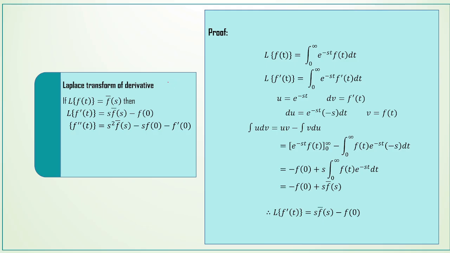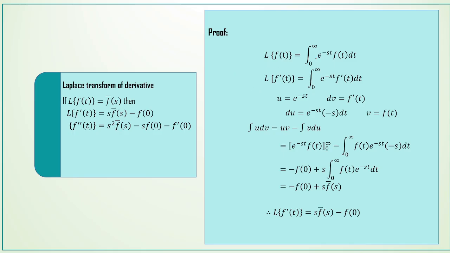By the differentiation property, if L of f of t is equal to f bar of s, then L of f dash of t, the Laplace transform of the first derivative of the function, is s into f bar of s minus f of 0. And L of f double dash of t is equal to s squared into f bar of s minus s into f of 0 minus f dash of 0. Let us see the proof.